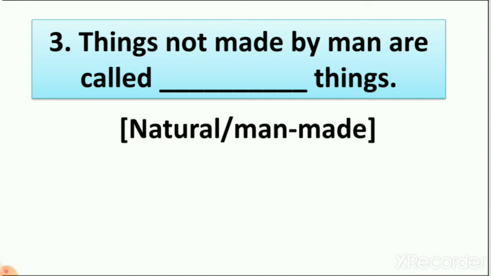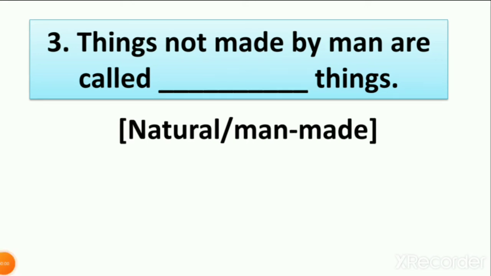Things which we cannot make, we call natural things. So from natural and man-made, we write here natural.